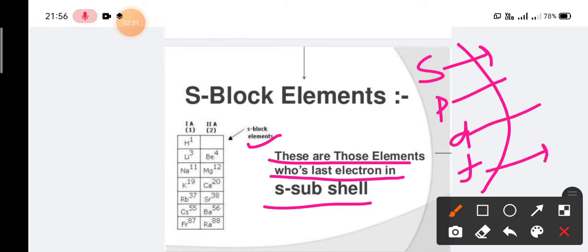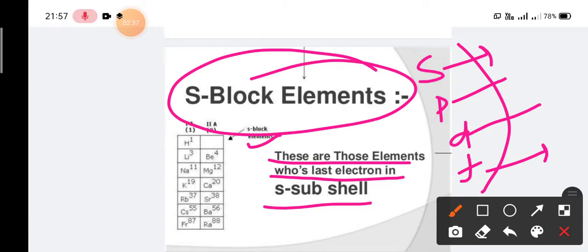Elements having their last electron in the S subshell are called S block elements, and those having the last electron in the P subshell are called P block. Similarly for D and F block. In our class 11 chemistry syllabus we have the S block and part of the P block. In today's class we're going to discuss S block elements briefly, mainly the alkali metals.